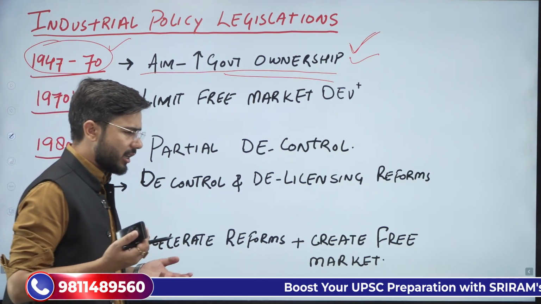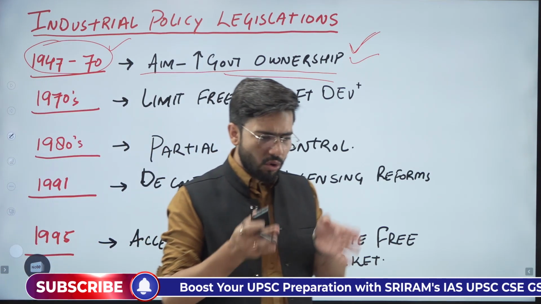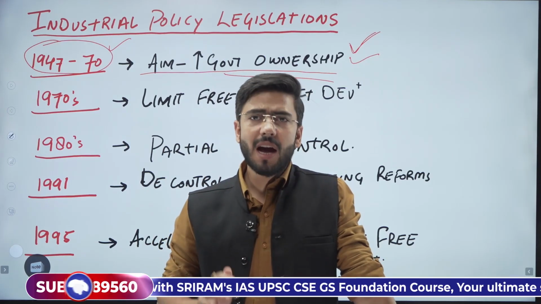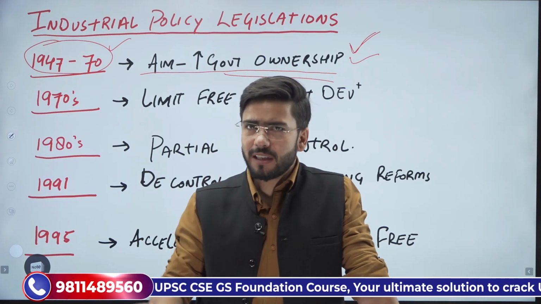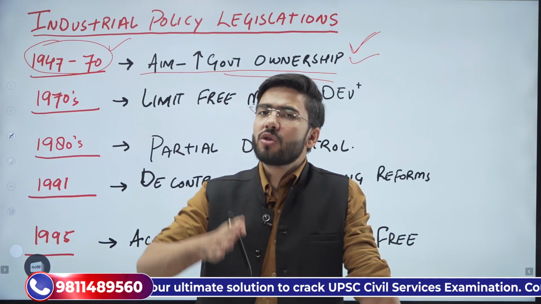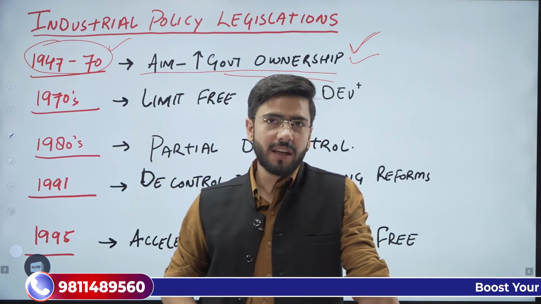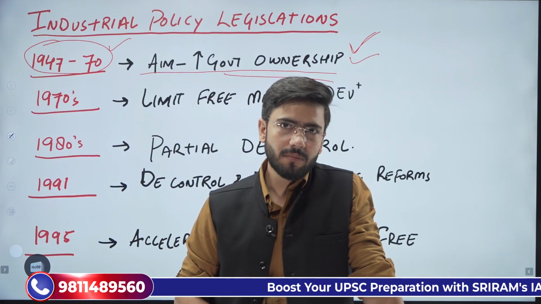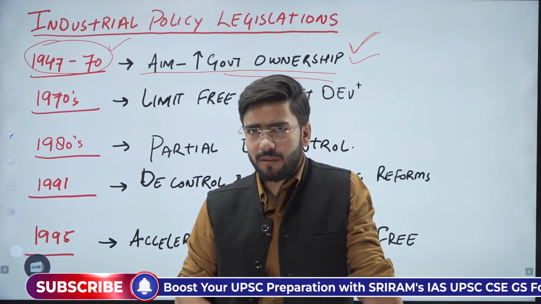Now, in this era, 1947 to 1970, we witnessed that public sector enterprises, or all the government controlled enterprises, were not working as effectively as they should have. And there was also one more event in the international economy, the failure of the USSR, the failure of the Soviet Union.